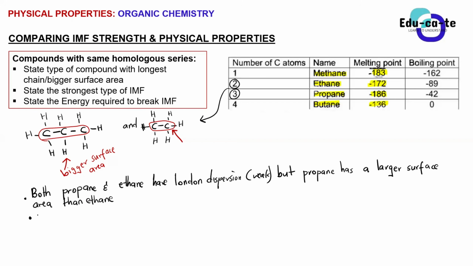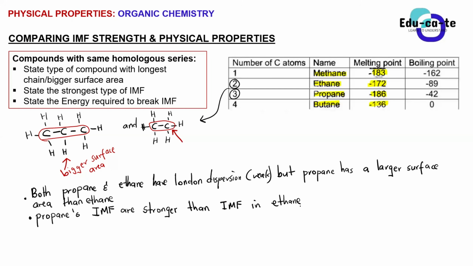So we can just say here propane's London forces, or the intermolecular forces found in propane, are stronger than the London forces, or the intermolecular forces found in ethane.